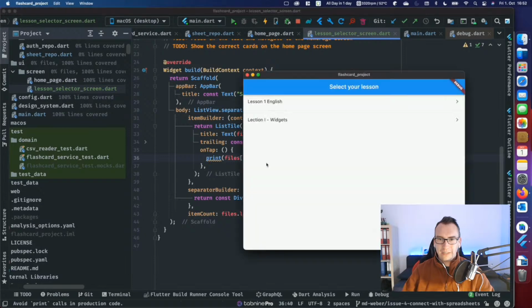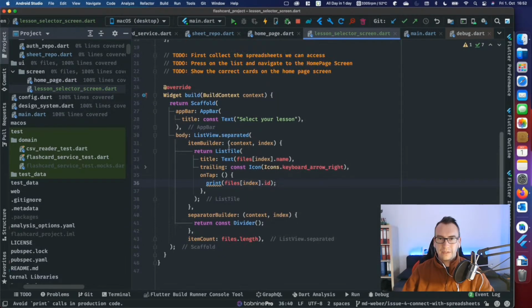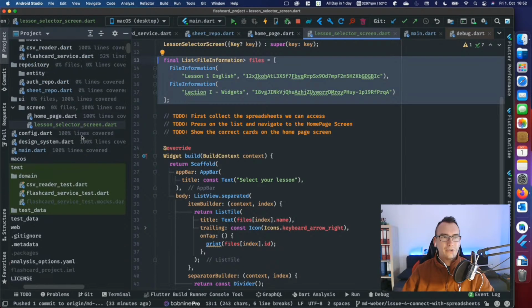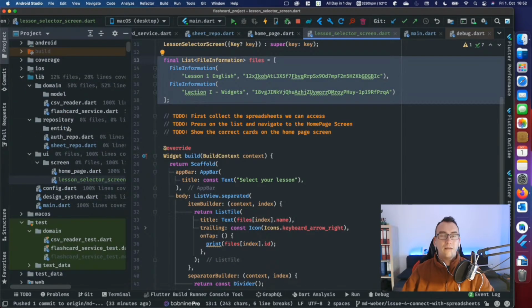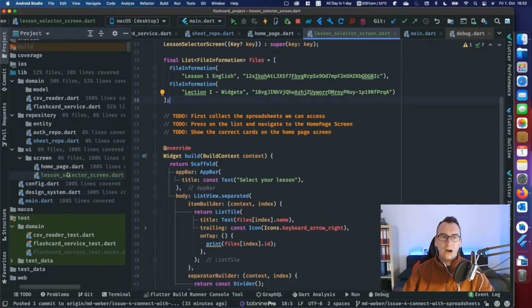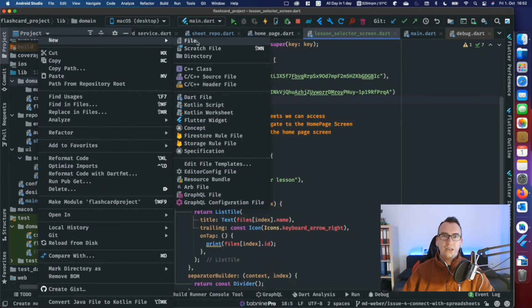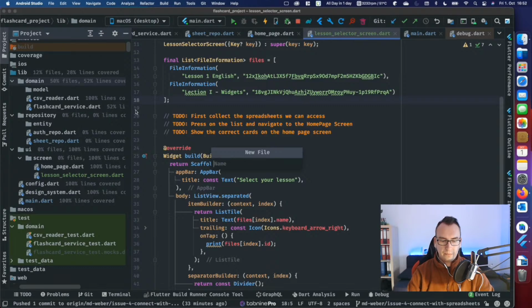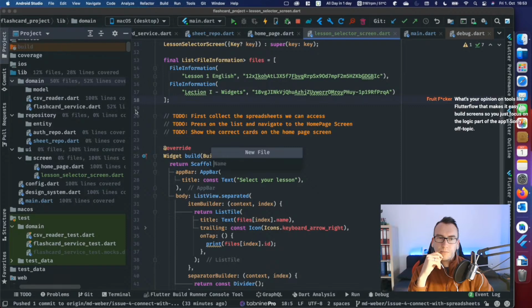So we have that, printed the ID, got all that. But now let's get the information that we need. As I told you also in the last video, we have 3 different layers, right? The domain, the repository, and the UI. And the UI is only allowed to talk with the domain layer in our case. And in order to get these files, we need some kind of new service. We could call it file service, which I don't like. It has nothing to do with the flashcards itself. So it is more related to files and Google Cloud.